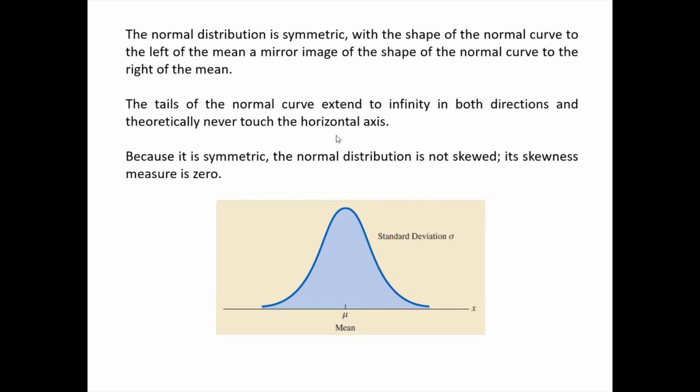Normal curve or normal distribution is symmetric in nature, with the shape of the normal curve to the left of the mean being a mirror image of the shape to the right of the mean, which is what we have discussed already. Because it is symmetric in nature, the normal distribution is not skewed. The skewness quotient is always 0. The skewness value is always 0.